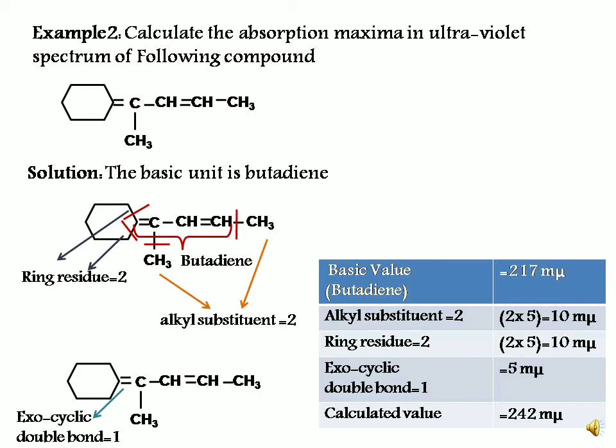Now this ring is attached to a double bond, which is again an increment due to the presence of an exocyclic double bond. Here we are having a basic unit of butadiene with lambda max value of 217 millimicron, then alkyl substituent 2 with increment of 10, ring residue 2 again 10 increment, and an exocyclic double bond with increment of 5 millimicron, and therefore the calculated value is 242 millimicron for this particular type of example.